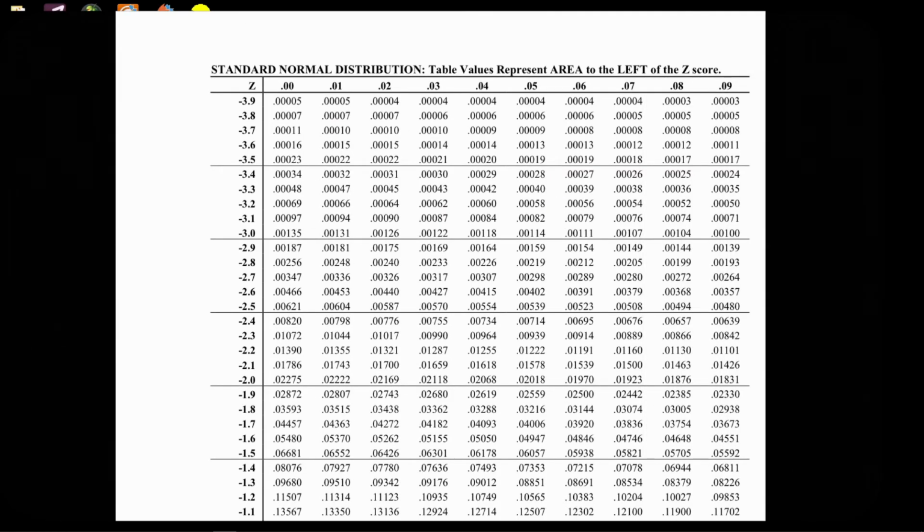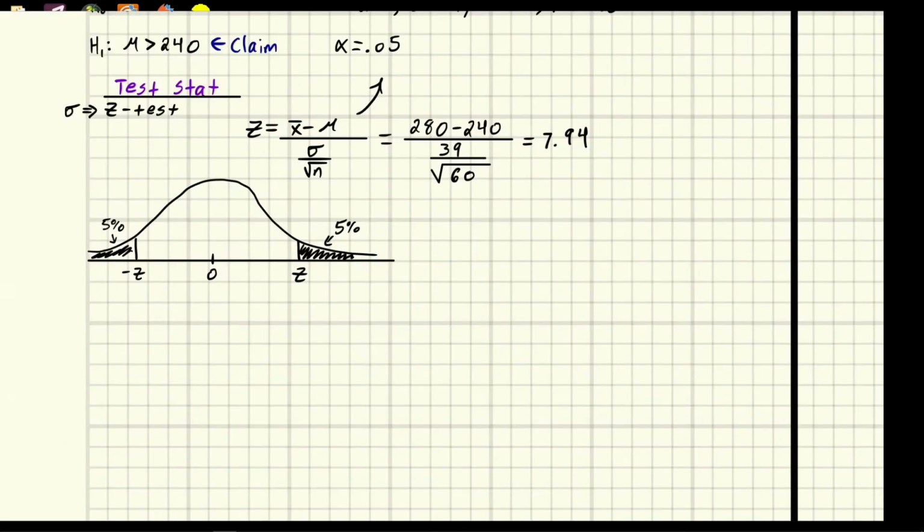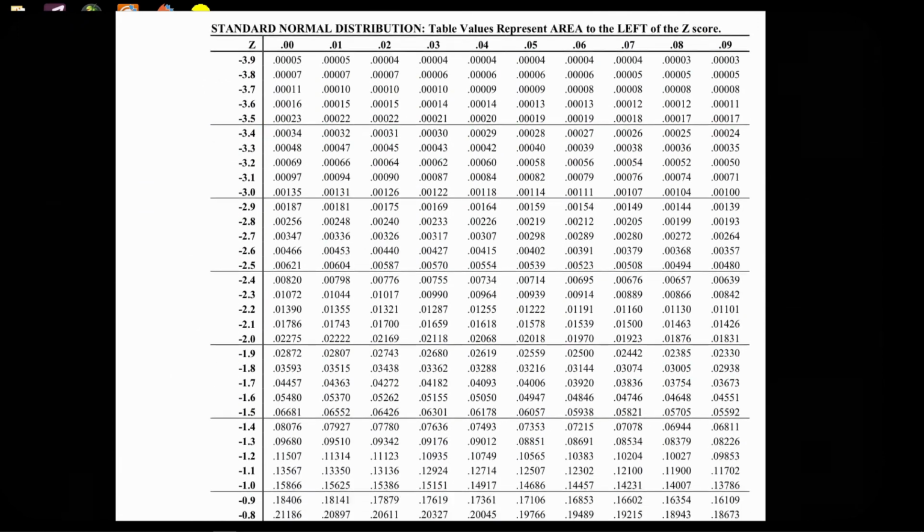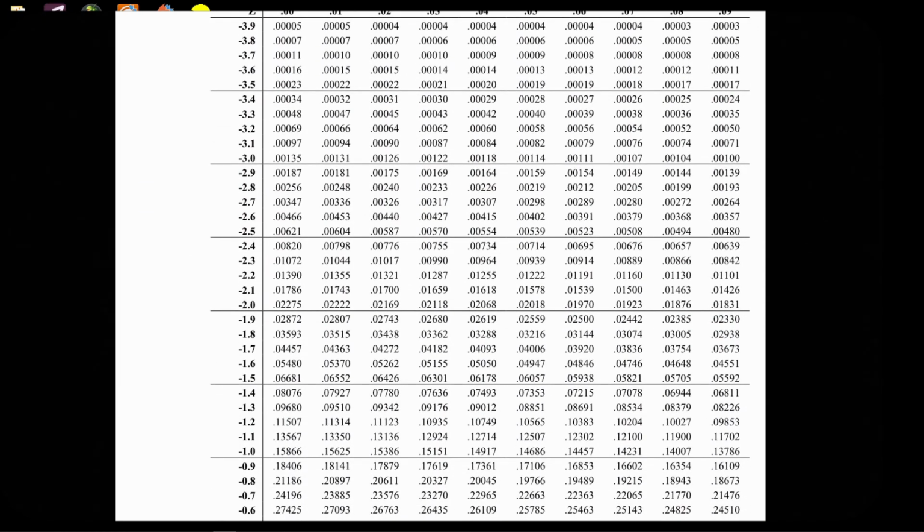And the reason we can do that is because if we come back to this, well, if this is 5% and the chart gives area to the left, all this area must be 95% because, right, the entire chart is 100%. So you can look up 95% as well. But using symmetry, we could just look up 5% and make it positive, which is what we're going to do. So we're looking for 0.05.